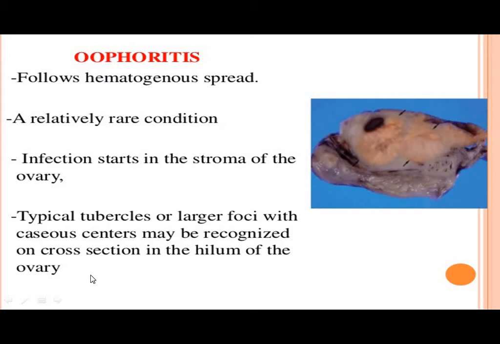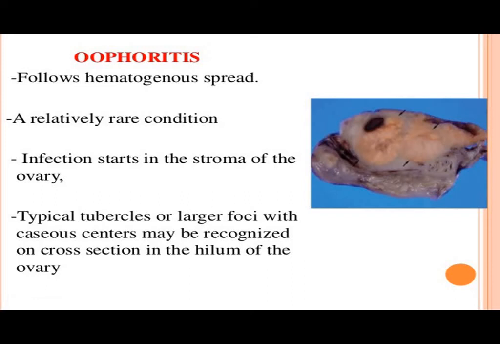Oophoritis is the second type. Generally this is by hematogenous transmission. Here the spread is not directly from the fallopian tubes. So the ovaries are affected with tuberculosis by hematogenous transmission, and this is a comparatively rare condition. We can see infection of the stroma of the ovary in this condition.